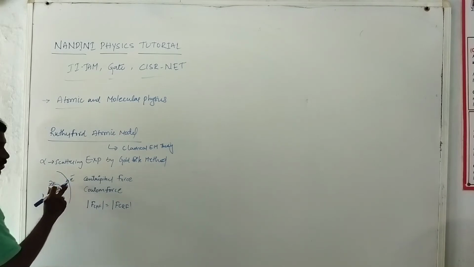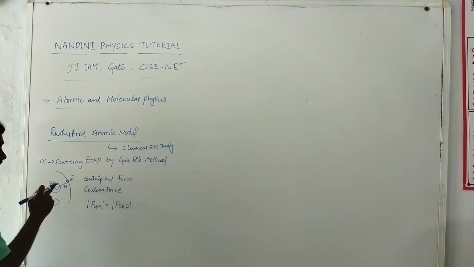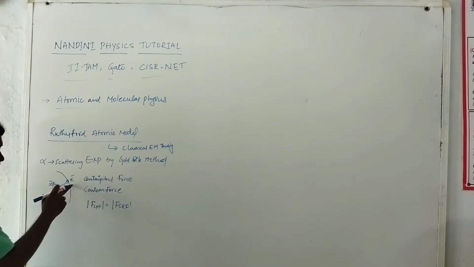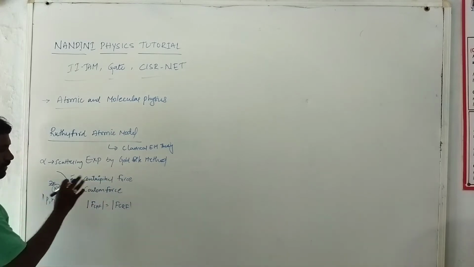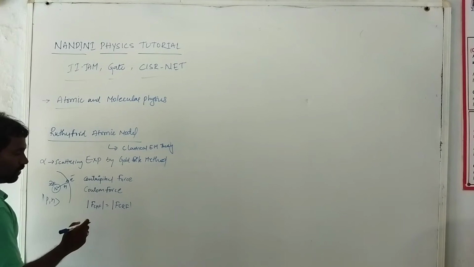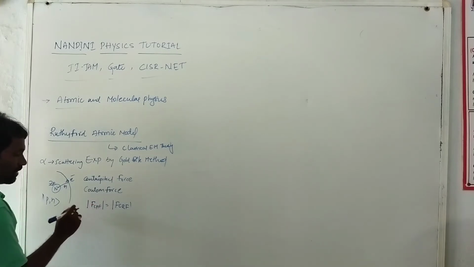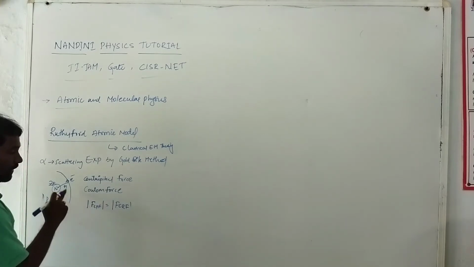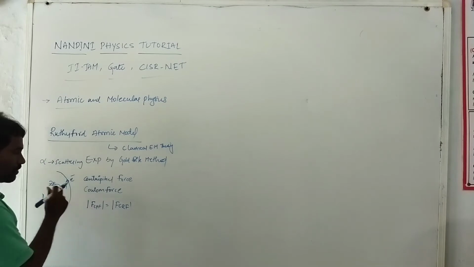The precession of the electron gives a centripetal force, and the attraction between the charge and the nucleus depends on the Coulombic force. At a particular instant these two forces are almost equal.